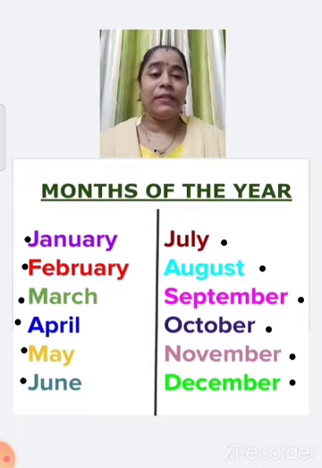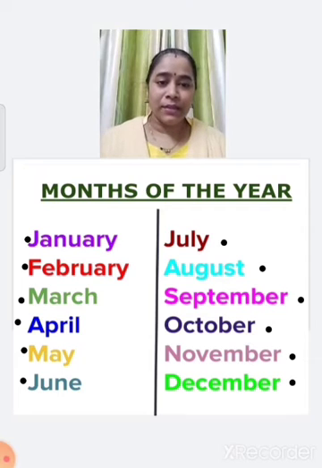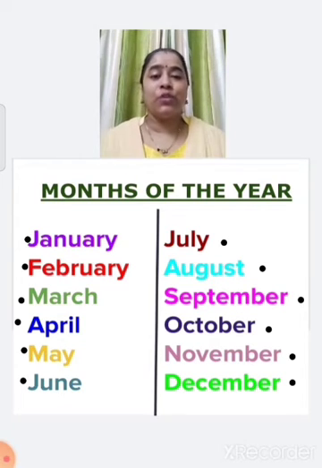So, children, there are 12 months in a year. How many months? There are 12 months in a year.